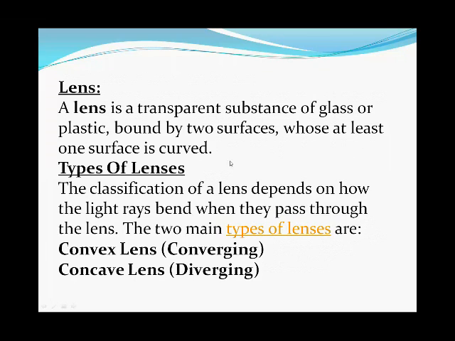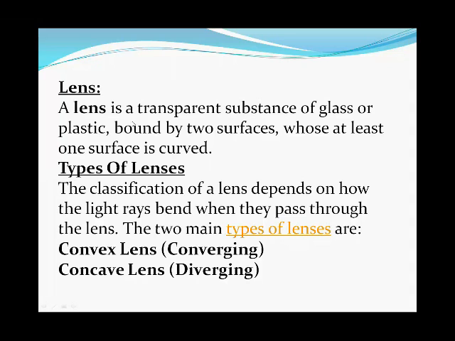According to the spherical mirror which we learned about in chapter 30, a spherical mirror is a hollow section. Here in the lens, we also have a curve.